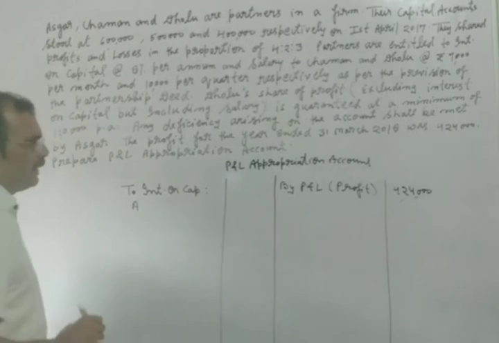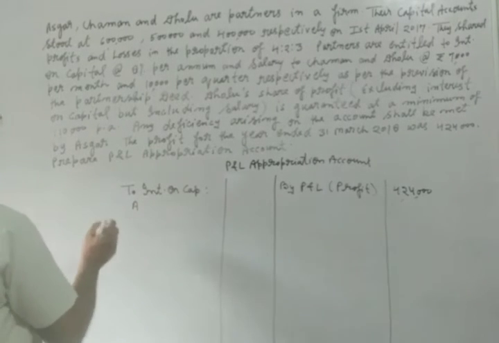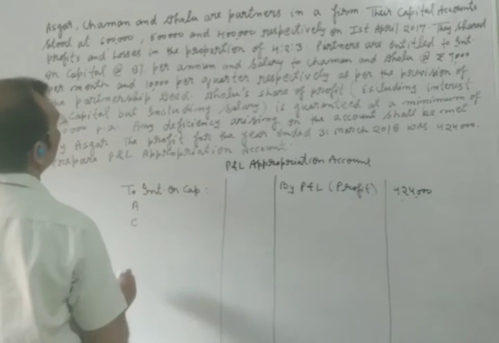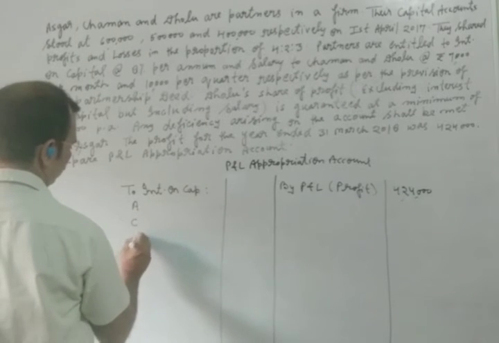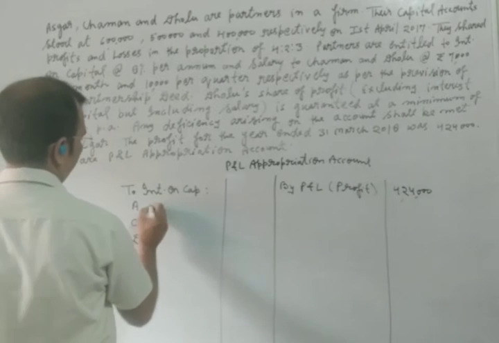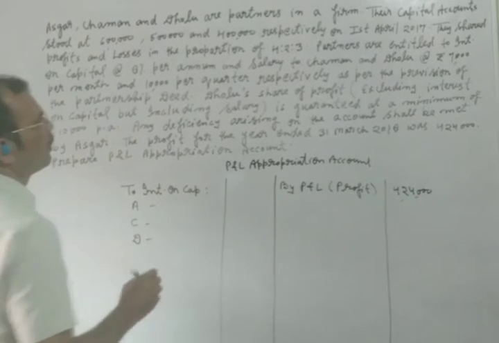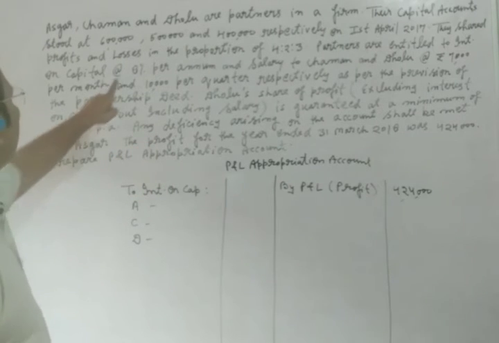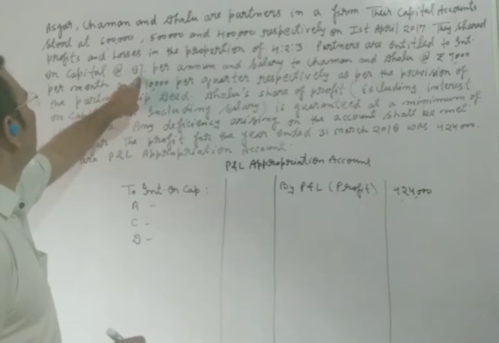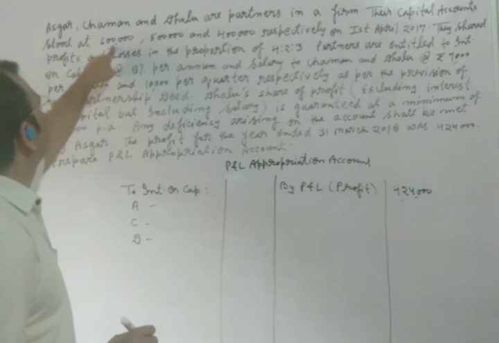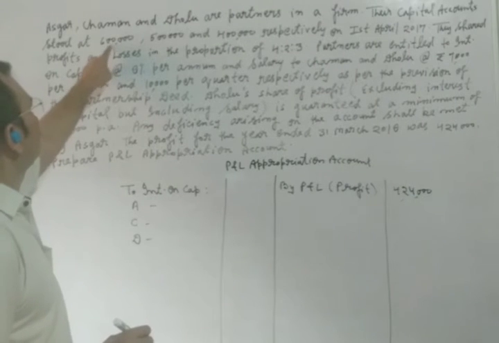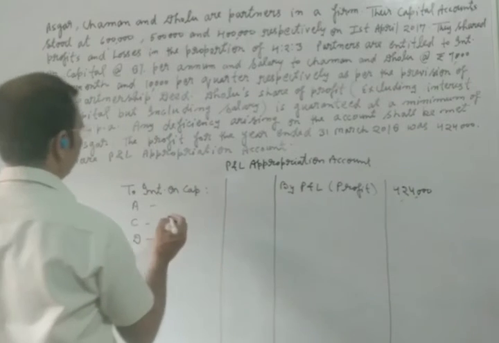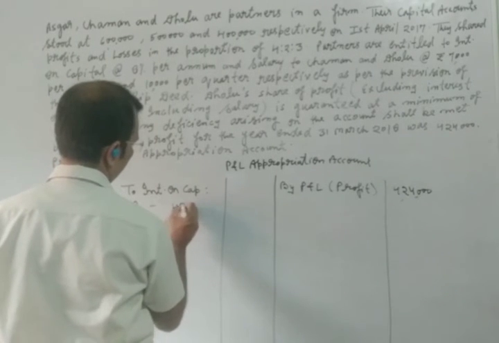A for Asgar, Chaman and Guru. The rate of interest is given 8% in your question and the amount of capital 6 lakh. So we will calculate 8% on 6 lakh. The amount will come 48,000.